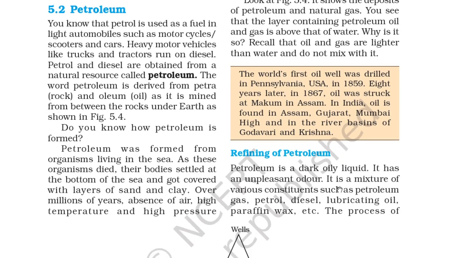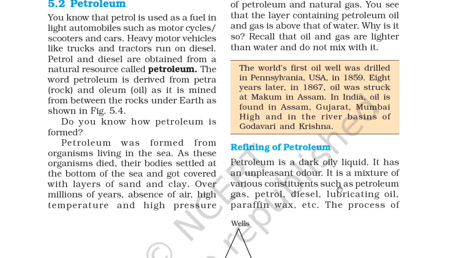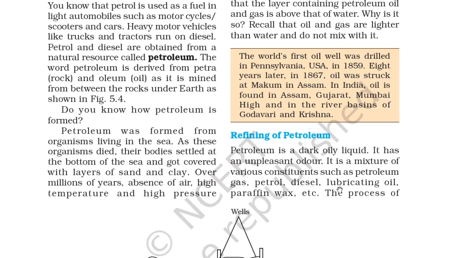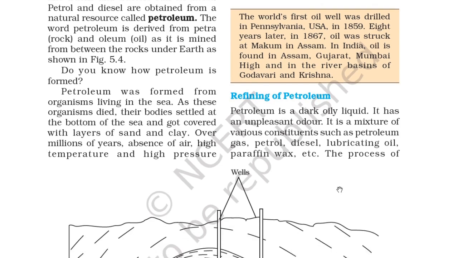The world's first oil well was drilled in Pennsylvania, USA in 1859. Eight years later, in 1867, oil was struck at Makum in Assam. In India, oil is found in Assam, Gujarat, Mumbai High and in the river basin of Godavari and Krishna.